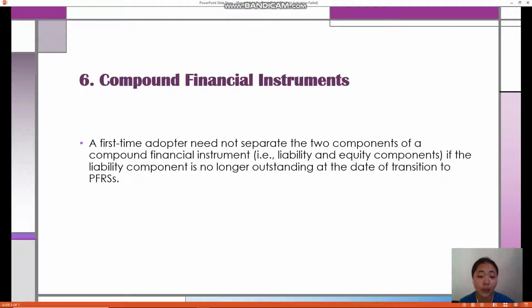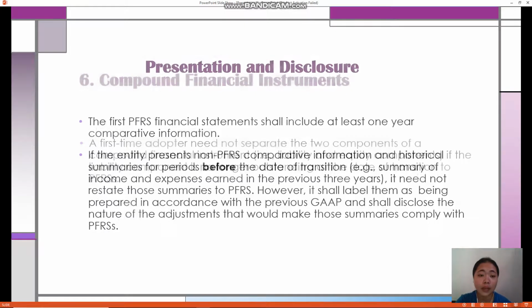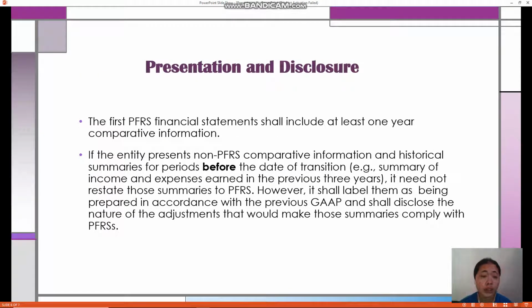A first-time adopter need not separate the two components of a compound financial instrument, that is, the liability and equity components, if the liability component is no longer outstanding at the date of transition to PFRS. So, a compound financial instrument is a financial instrument that has the characteristics of both an equity and a liability. One example would be a bond that can be converted into shares. So, presentation and disclosure. The first PFRS financial statements shall include at least one year of comparative information.